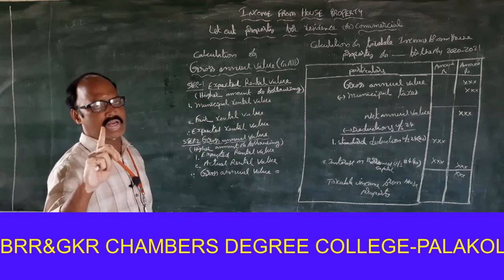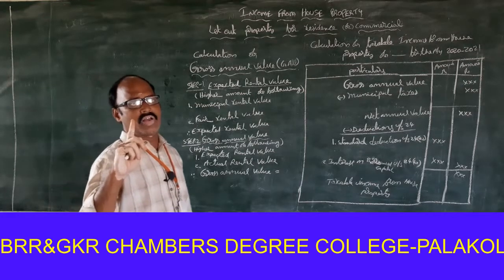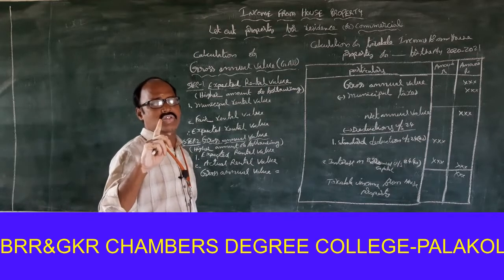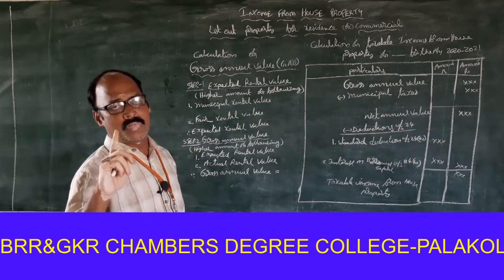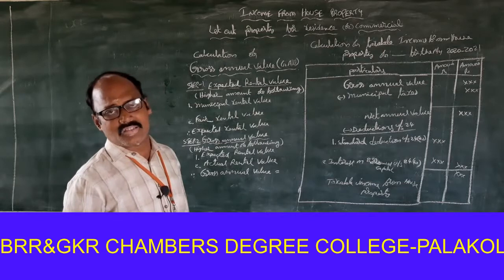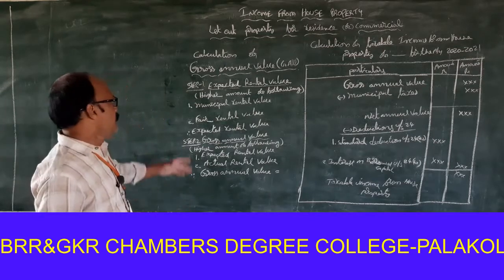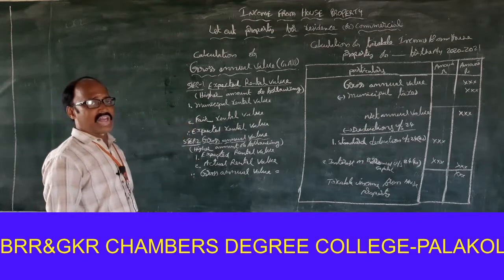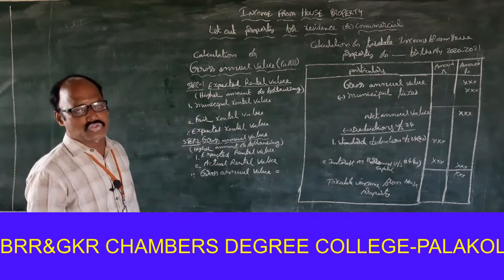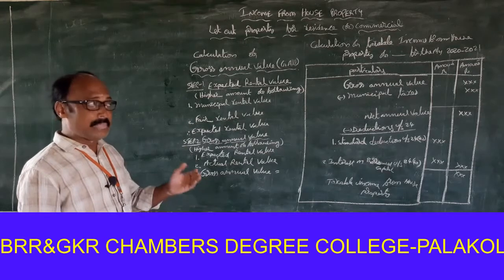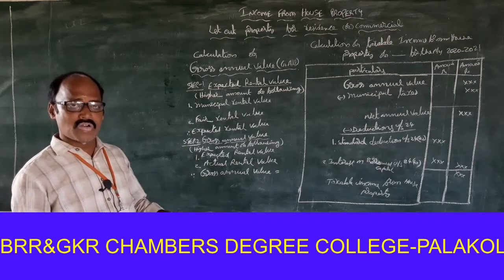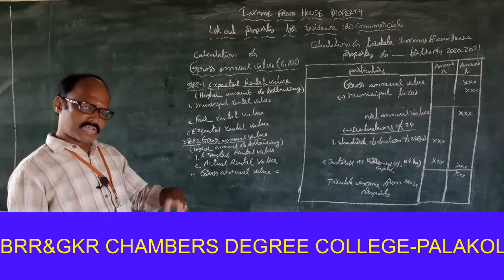First one is municipal rental value. The municipal rental value means the rental value fixed by municipal authorities for imposing taxes on the house property. Next one, fair rental value. The fair rental value refers to the rent of a similar type of house in the same locality.